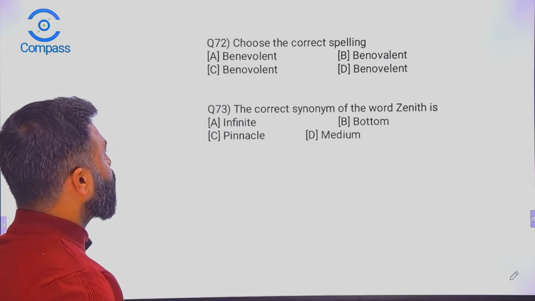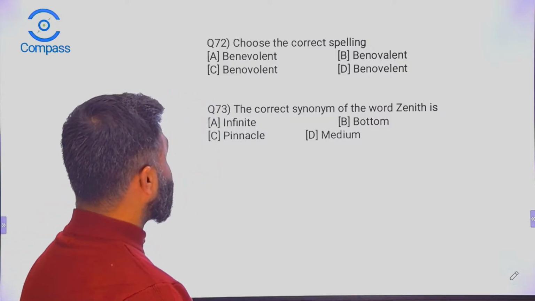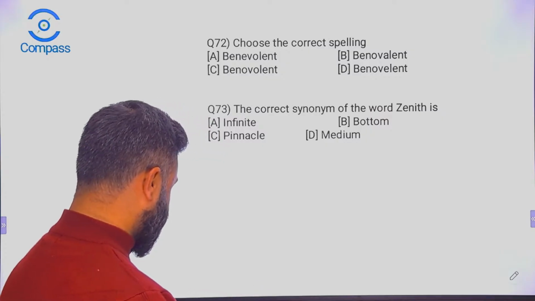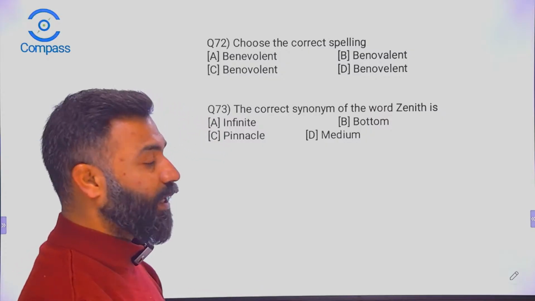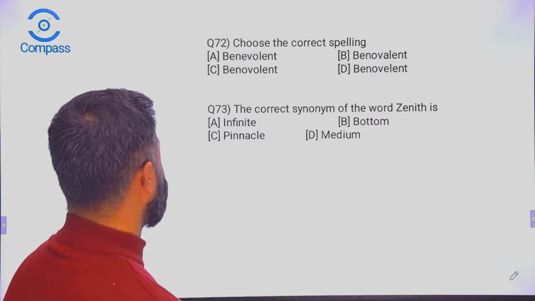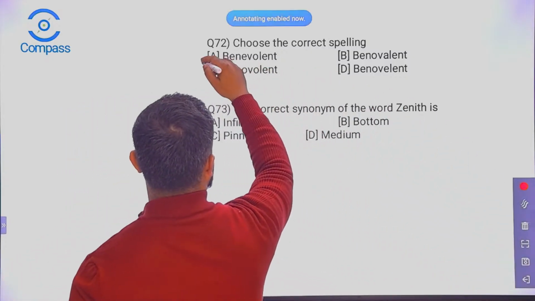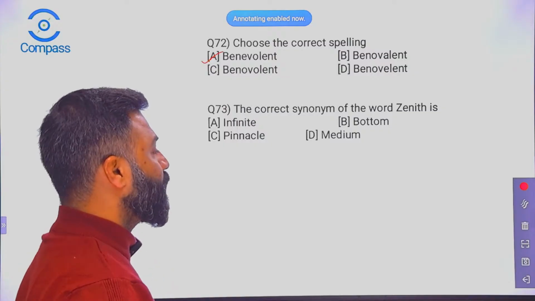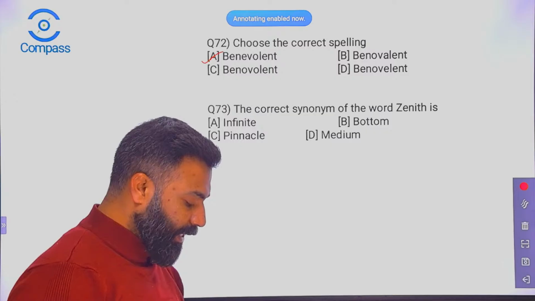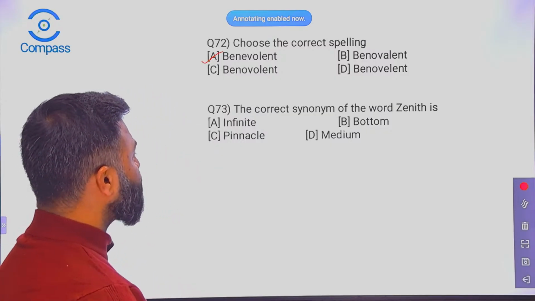Question number 72. Choose the correct spelling, that is benevolent. What do you think? A, B, C, or D? Let's find out. Is it A or D or C? So the correct spelling is A, benevolent. Okay, next question. I think this is going to be the last question of the day.